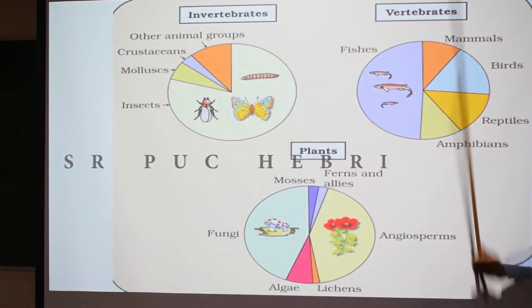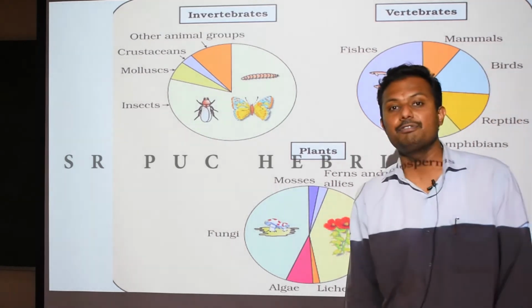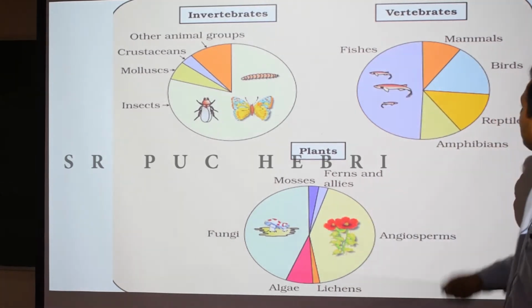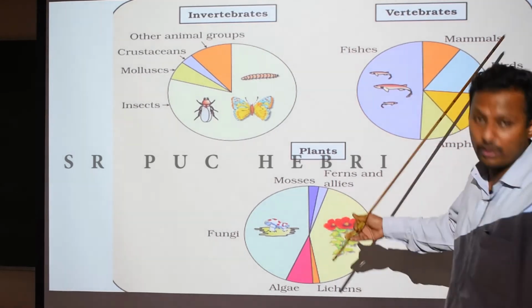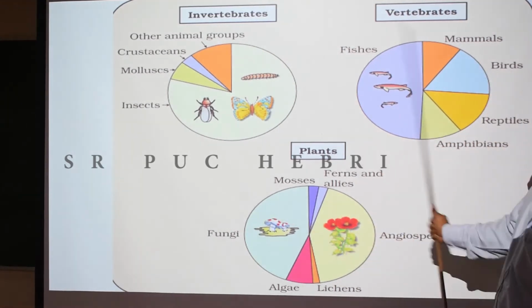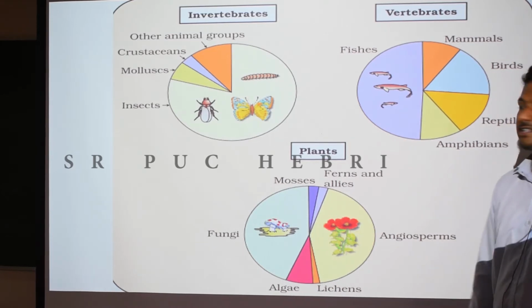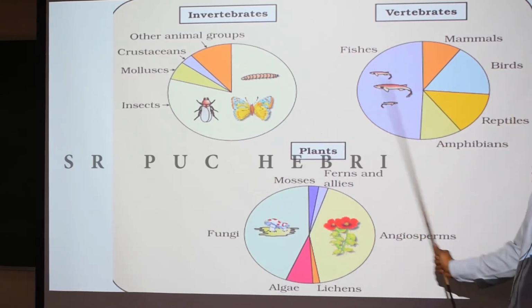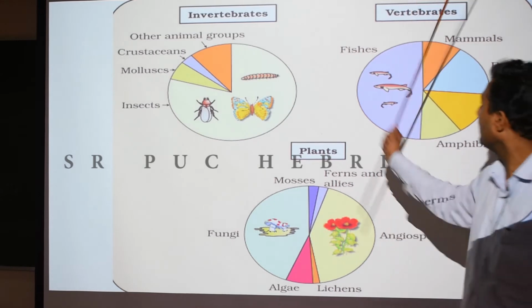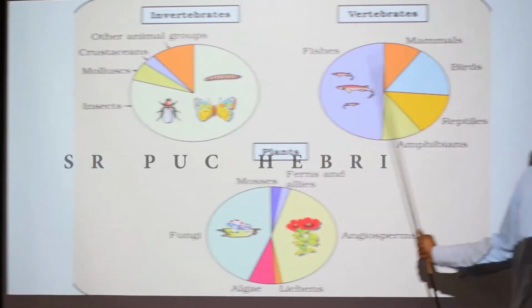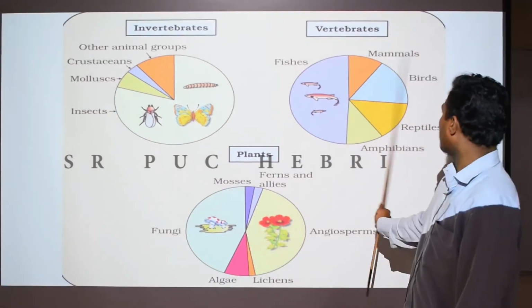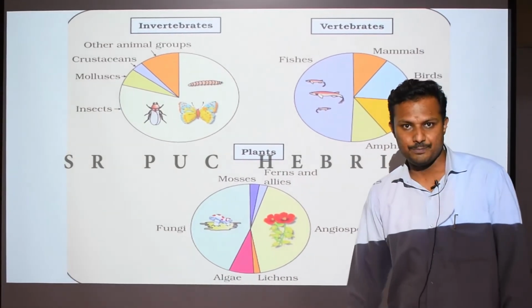And when you look at the vertebrates, you know which are the 5 different classes of vertebrates, right? Fishes, amphibians, reptiles, aves or birds, and mammals. Among these, fishes are the most diversified. Around 50% of the total species among the vertebrates are fishes, right? And the other 50% is almost equally shared among the mammals, birds, reptiles and amphibians, right?